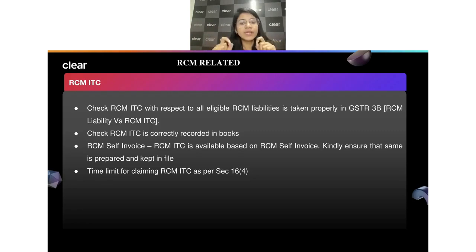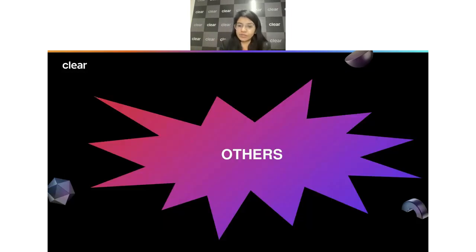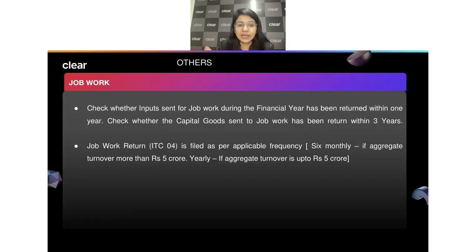So many times we missed properly, or we actually missed making that invoice itself. Just make sure that you have properly documented, you have properly created that self invoice and documented that, so that we can always show that as a proof that okay, I have a self invoice basis that I have gone ahead and claimed the ITC. So this is another important point which we should always keep in mind when it comes to the reverse charge. Then there can be other parts, like for example job work thing.